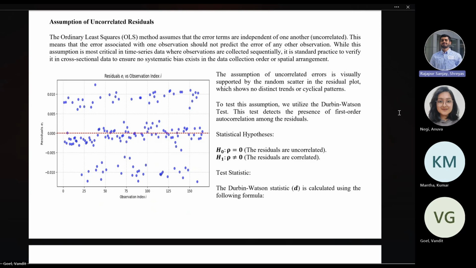In the visual approach, we are plotting the residuals versus the index. We see that here we don't see any distinct trends or cyclic patterns, and hence we can say that the residuals are uncorrelated. For the hypothesis approach, we're using the null hypothesis and the alternative hypothesis mentioned here.